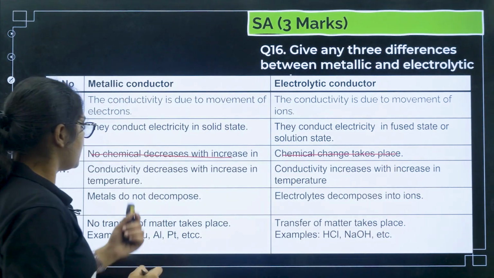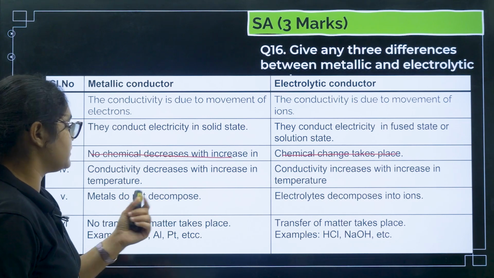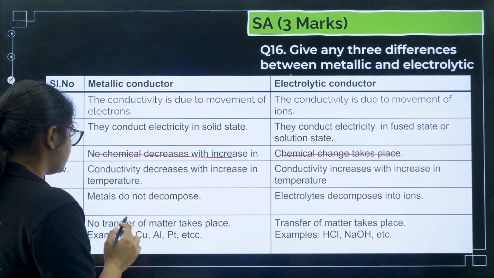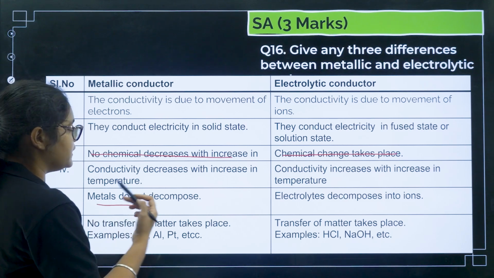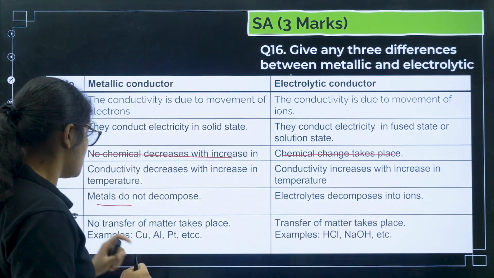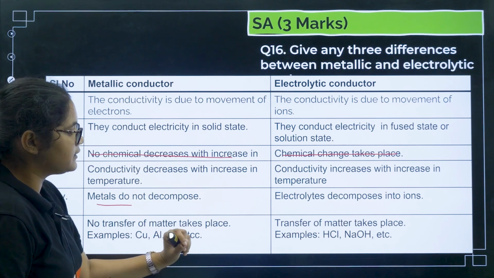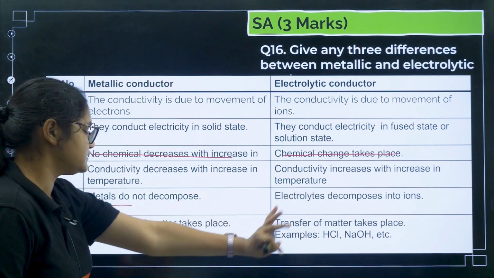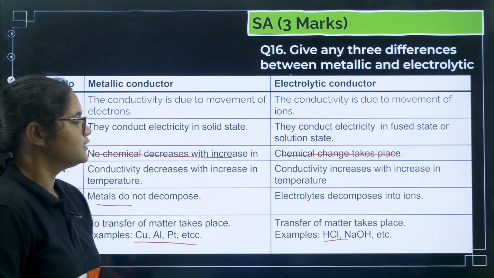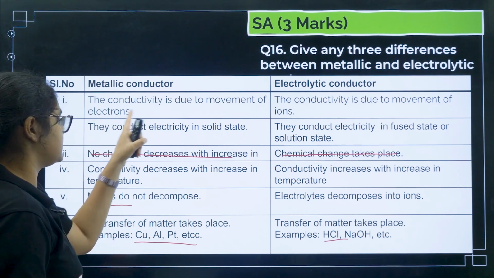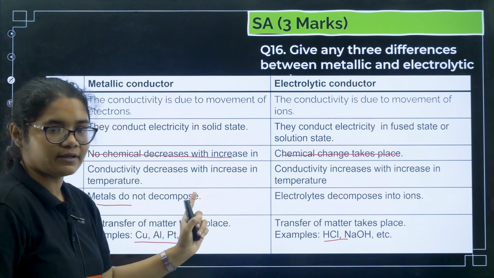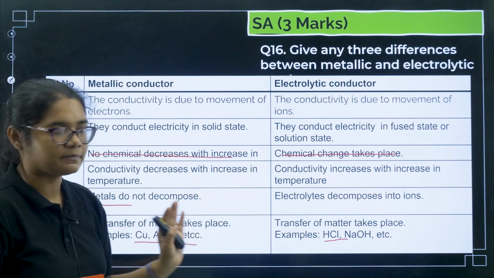Third point, in metals conductivity decreases with the increase in temperature, while in electrolytes conductivity increases with the increase in temperature. Next, metals do not decompose, but electrolytes decompose into ions. Next, you can give: no transfer of matter takes place in metals, transfer of matter takes place in electrolytes, or you can just give one example each. So, four points you can easily remember. Here it is due to the movement of electrons, there due to the movement of ions. Next, the temperature factor, very important. Third point, you can write examples, that's all.